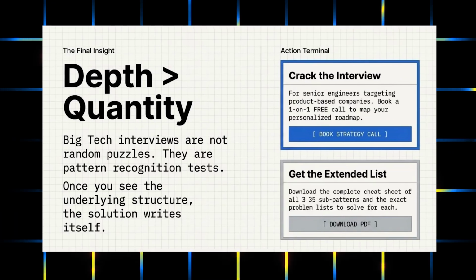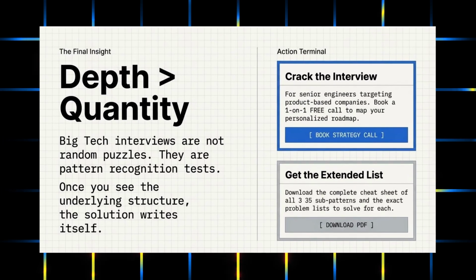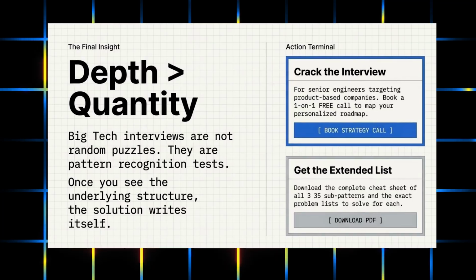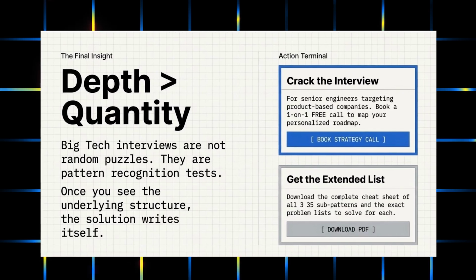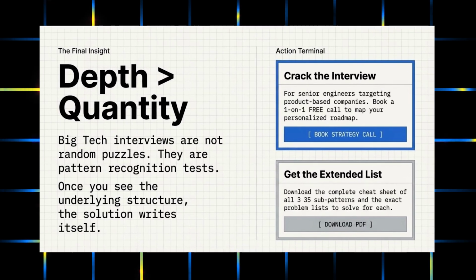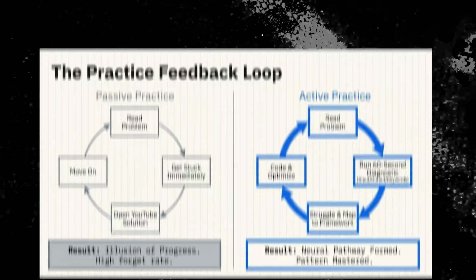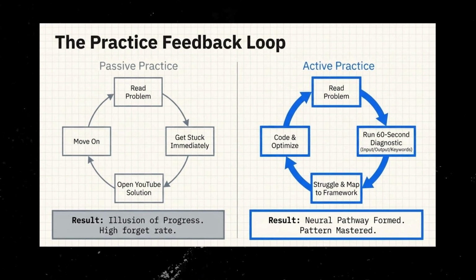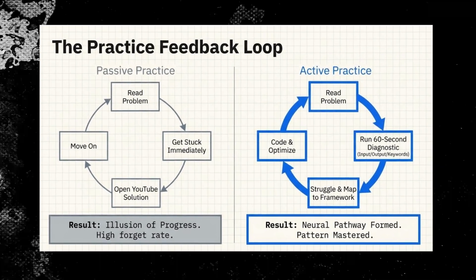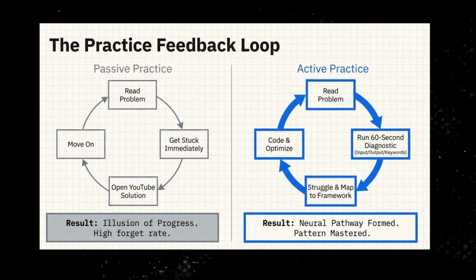The bottom line is very important: quality and depth are more important than quantity. Big tech companies are not just asking random puzzles. Most of the time people ask what questions they ask. Believe me, they are not asking random questions. I call this a pattern recognition interview. If you can recognize the pattern by looking at the problem within 30 to 60 seconds, then your interview is very easy and smooth.